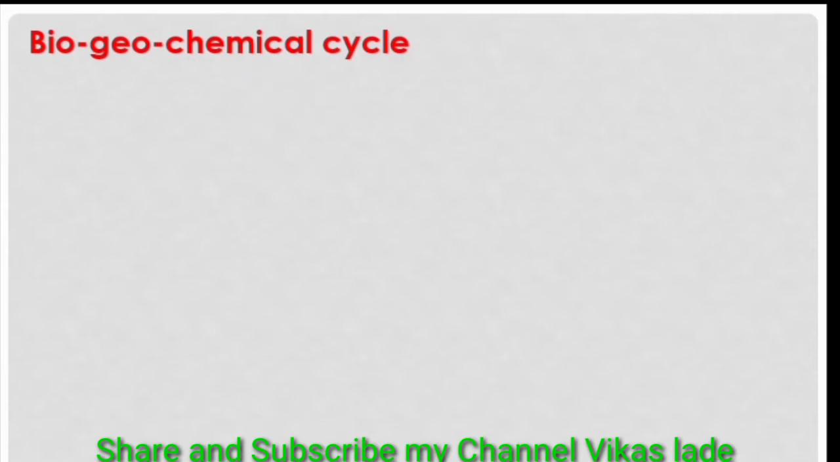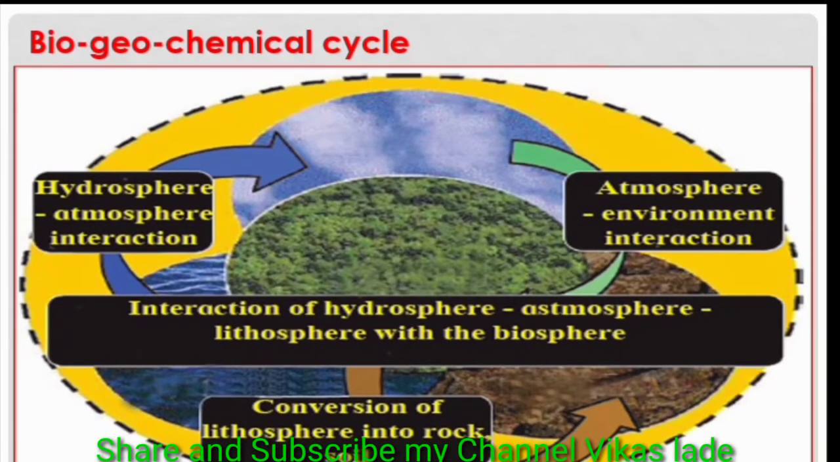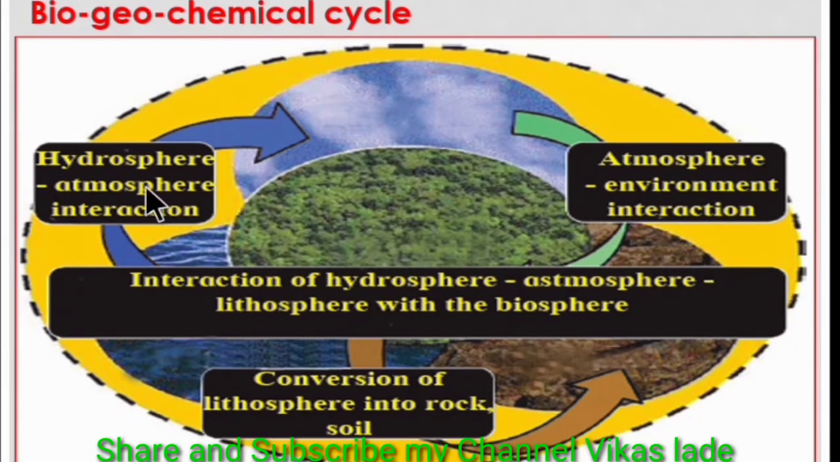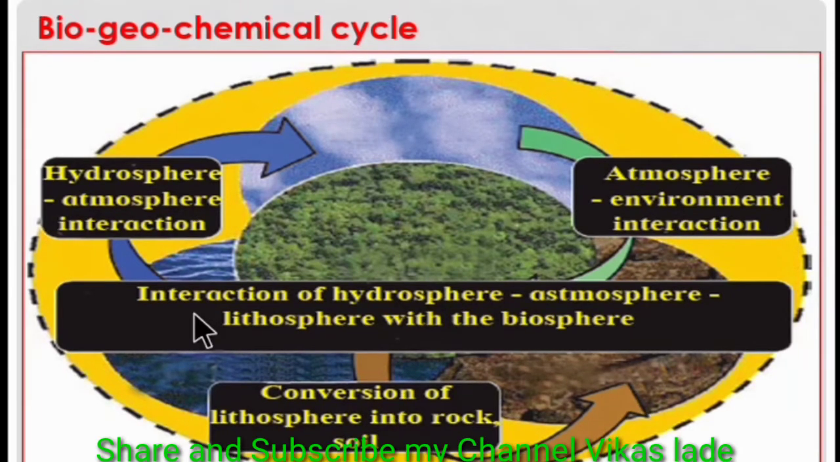Biogeochemical cycle. Though the energy flow in an ecosystem is one way, the flow of nutrients is cyclical. All organisms need nutrients for their growth. Study the various components in the figure given alongside and explain the biogeochemical cycle in your own words. In this figure: hydrosphere, atmosphere interaction, atmosphere, environment interaction, conversion of the lithosphere into rock and soil, and interaction of the hydrosphere, atmosphere, lithosphere with biosphere.